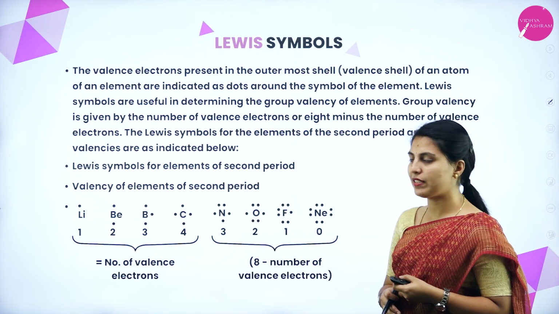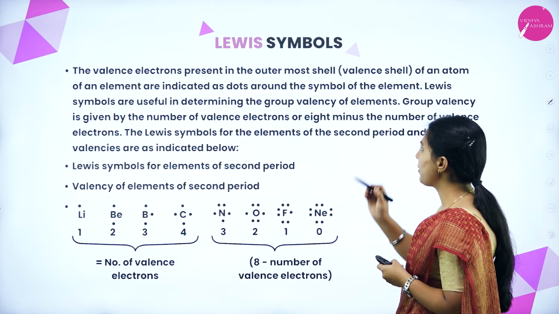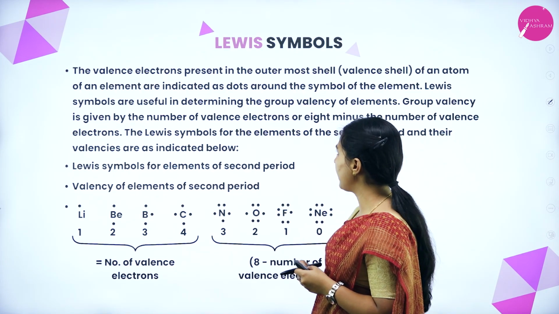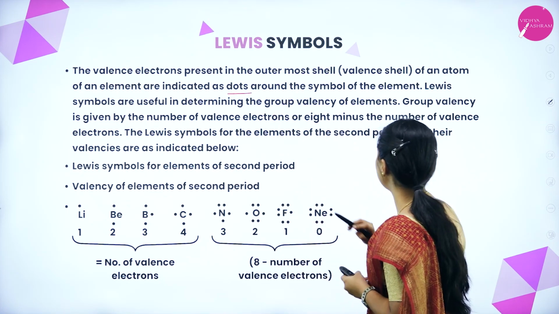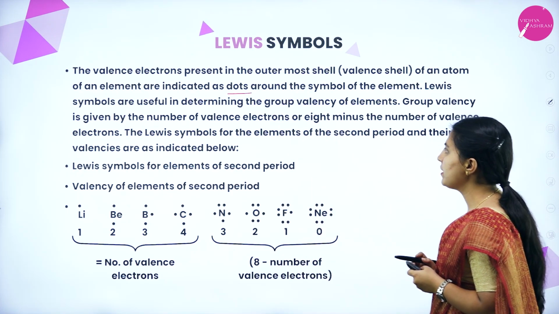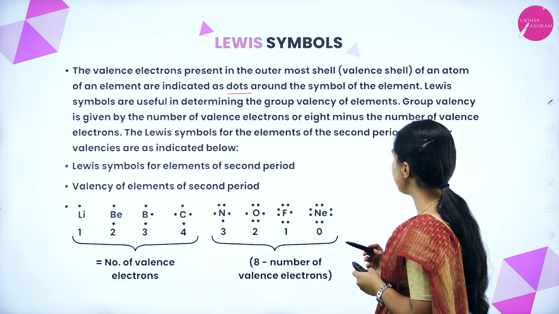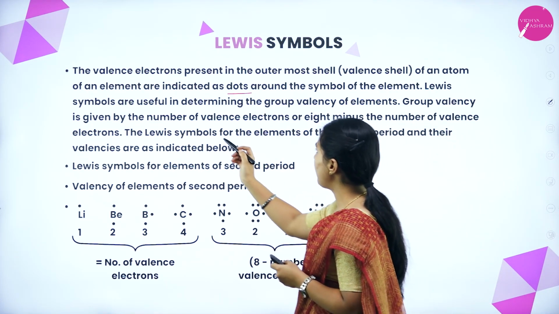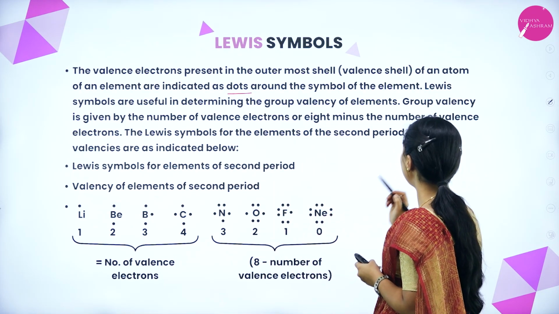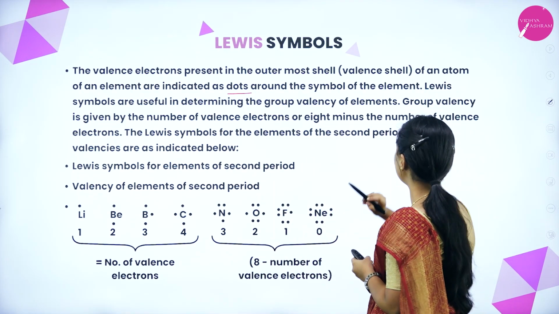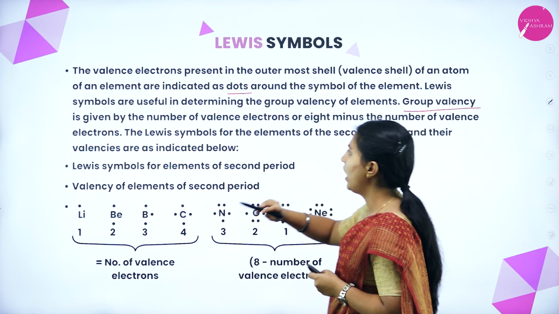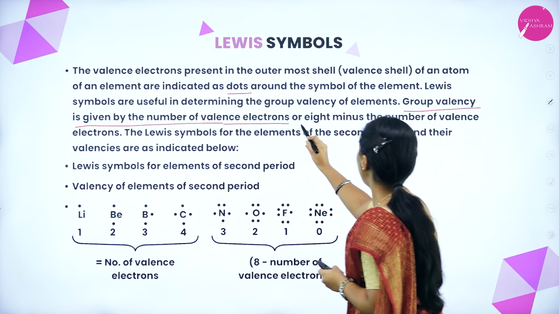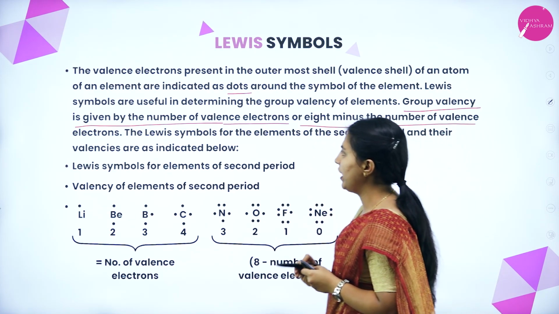Next, we will see the Lewis symbols. The valence electrons present in the outermost shell of an atom of an element are indicated as dots around the symbol of the element. Lewis symbols are useful in determining the group valency of elements. Group valency is given by the number of valence electrons or 8 minus the number of valence electrons. This is important.